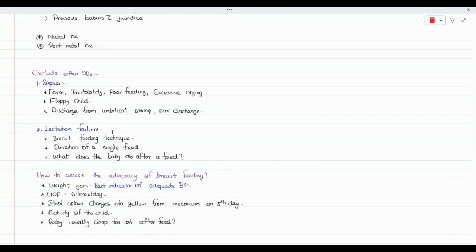Duration of a feed. And what does the baby do after a feed? Usually, after a proper feeding, it's a neonate we are talking. Sometimes even you may be getting patients at the age of 6 to 7 months or 4 months. If it's a breastfed baby, means solely on the breastfeeding, you have to ask, after the breastfeeding, what does the baby do? Because usually the baby sleeps until the next feeding. So you have to mention whether that occurs in your history.